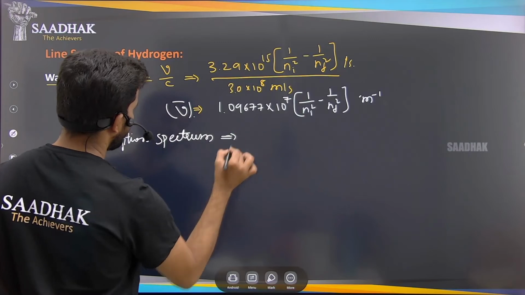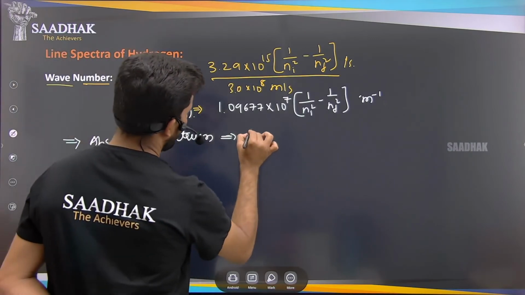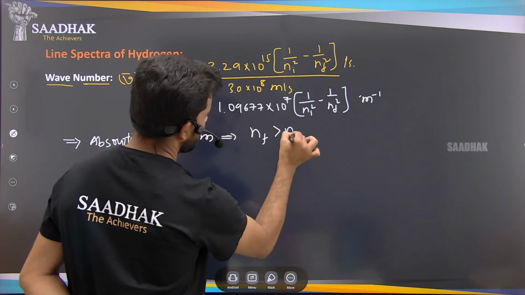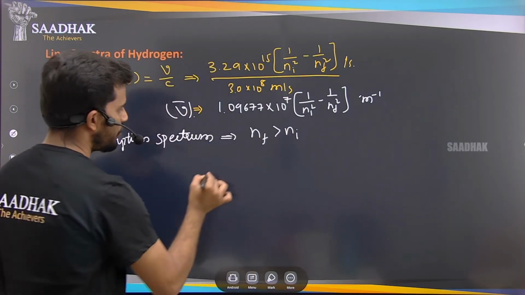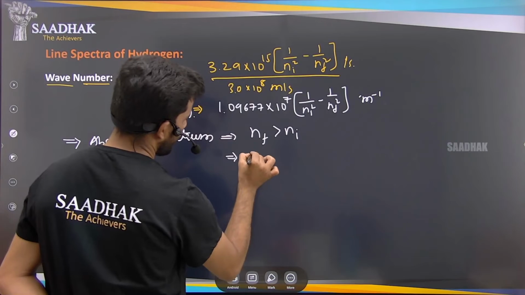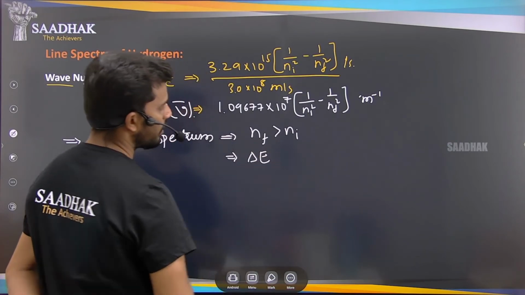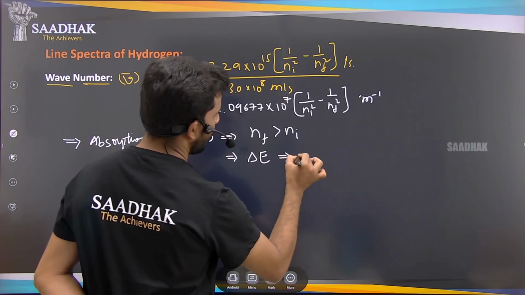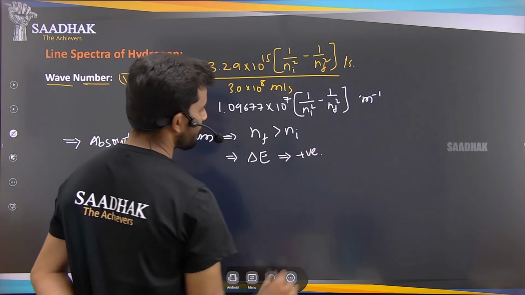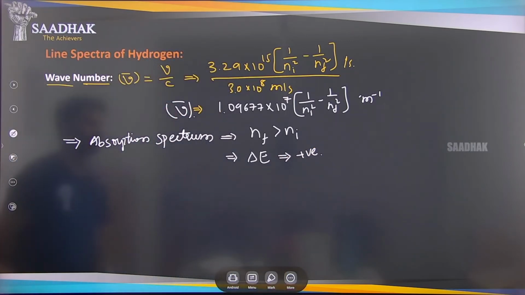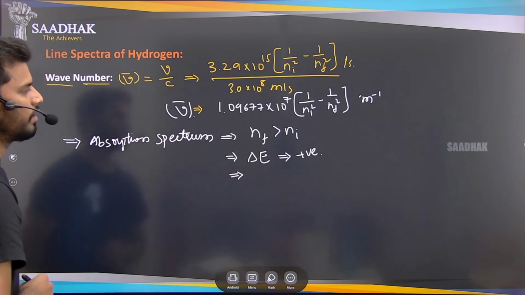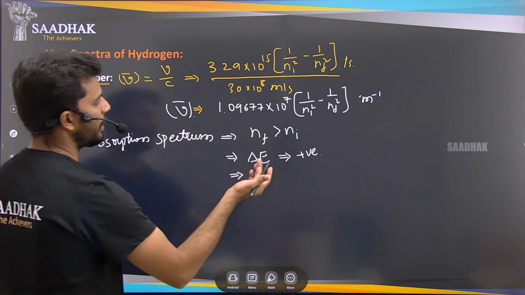Absorption spectrum is when the principal quantum number of final is greater than the principal quantum number of initial, which means this delta E, the energy gap or change in energy, will be positive, which means the energy